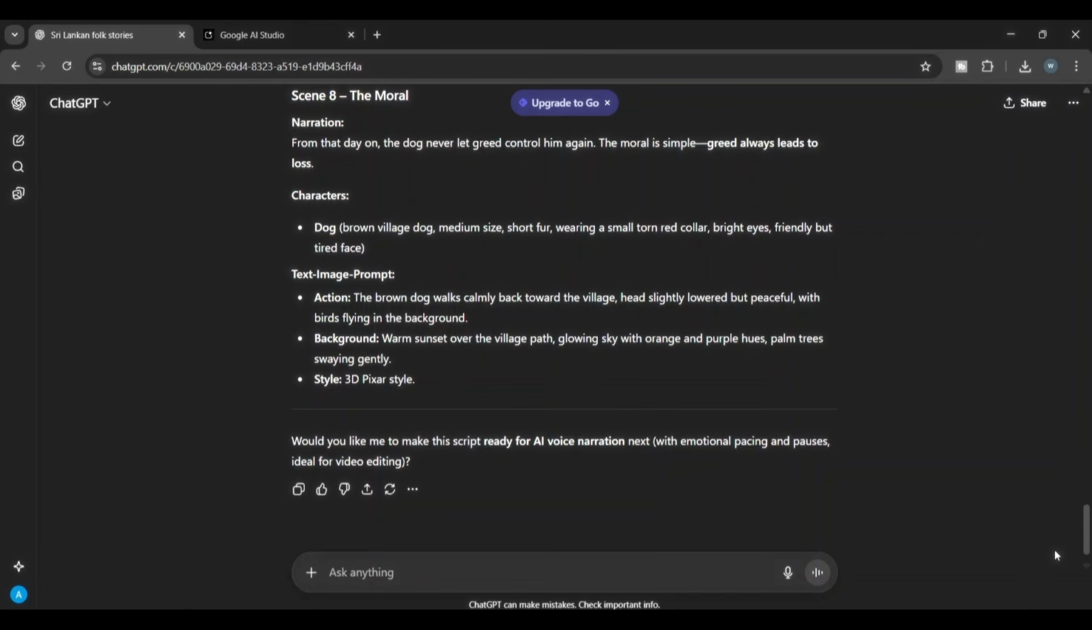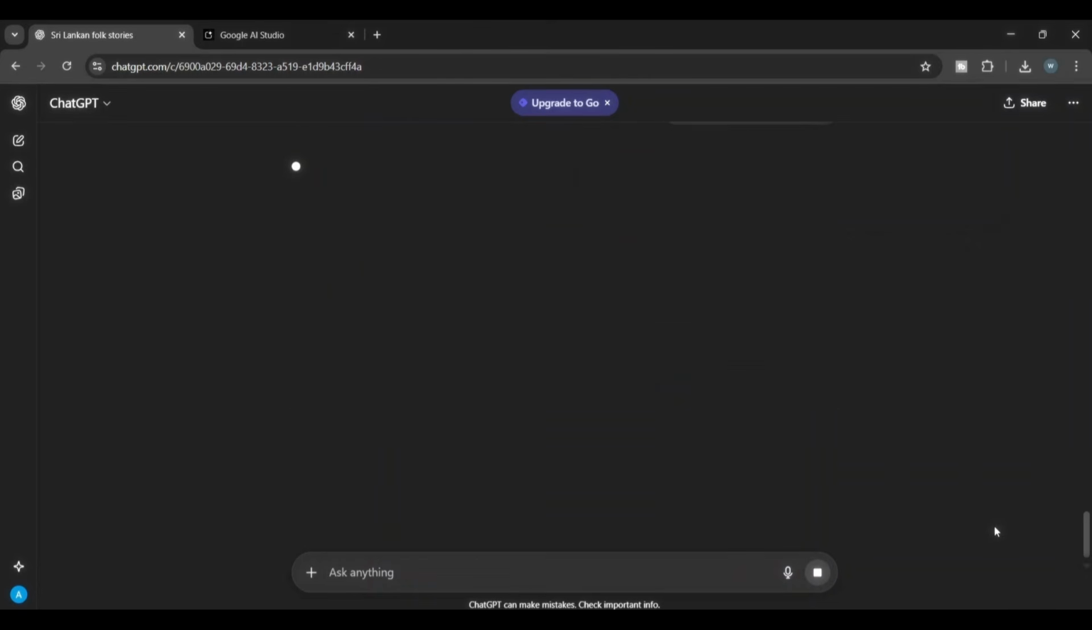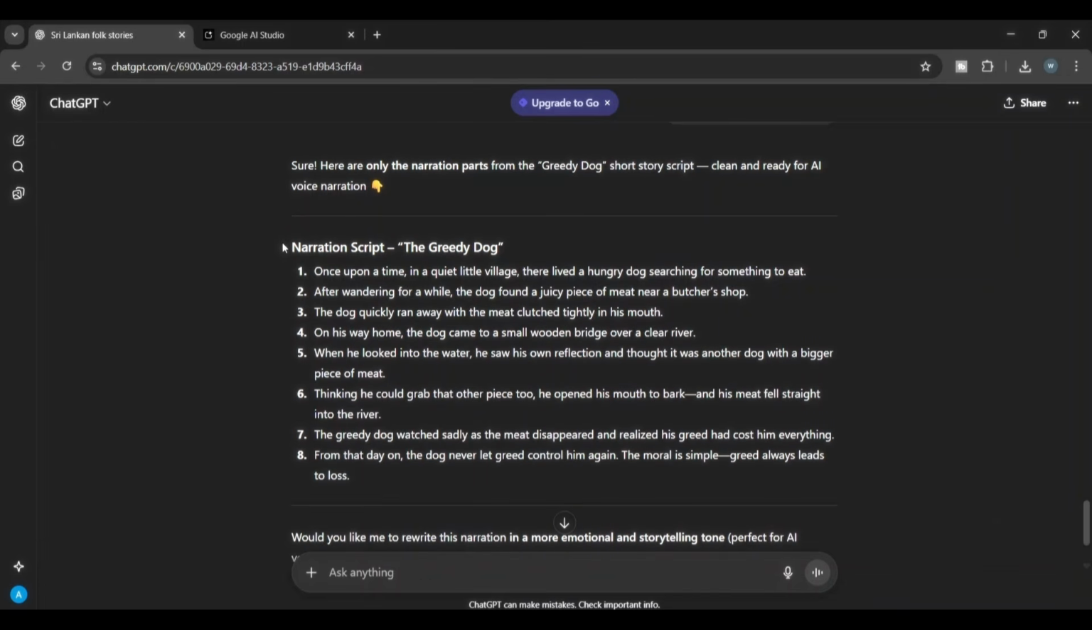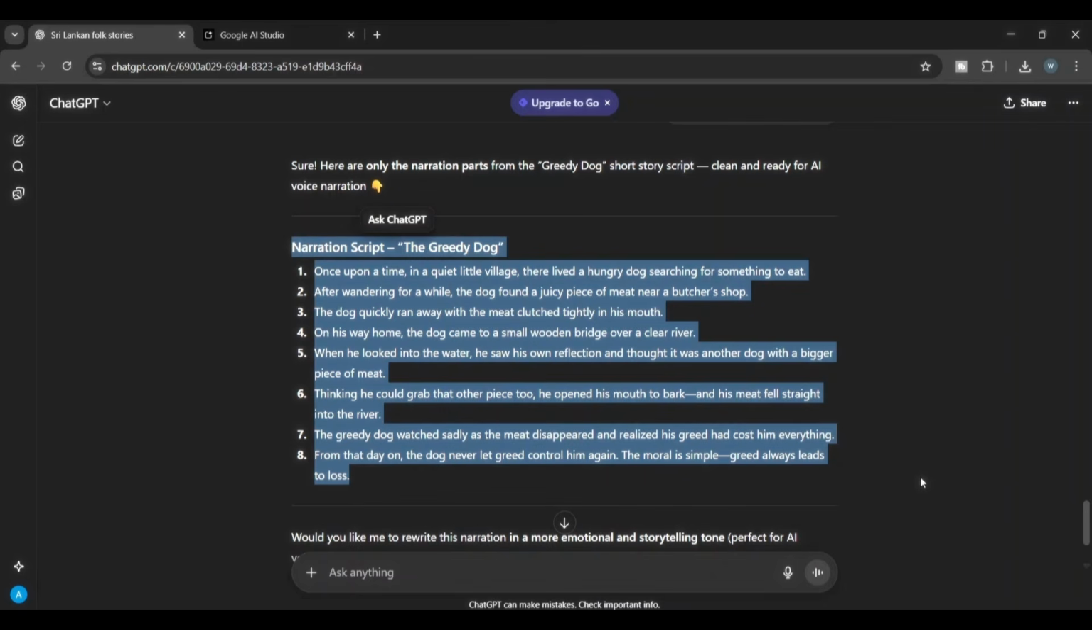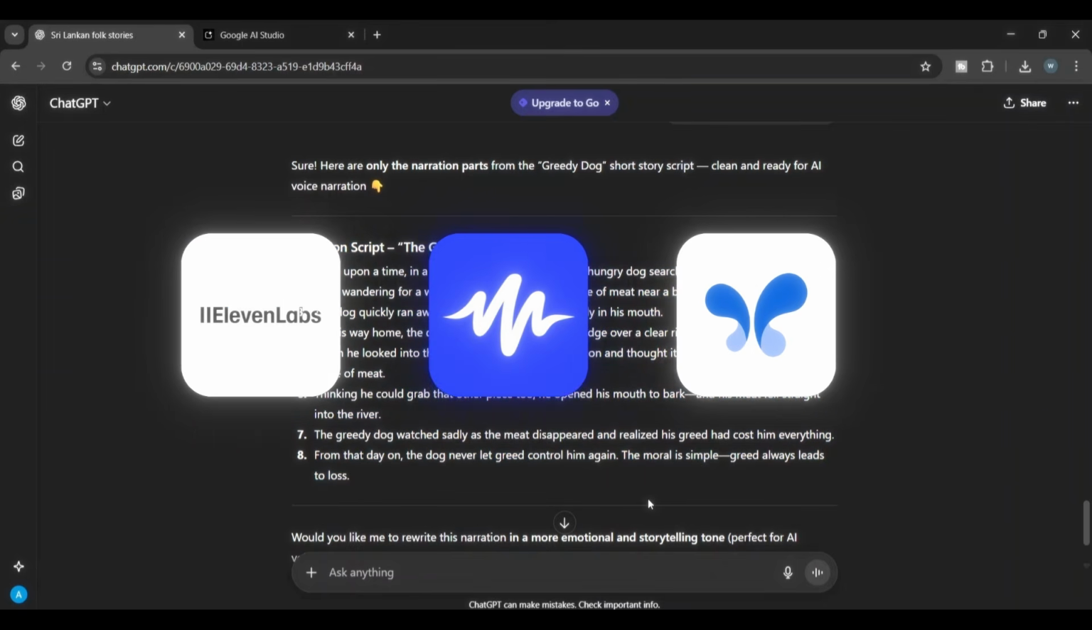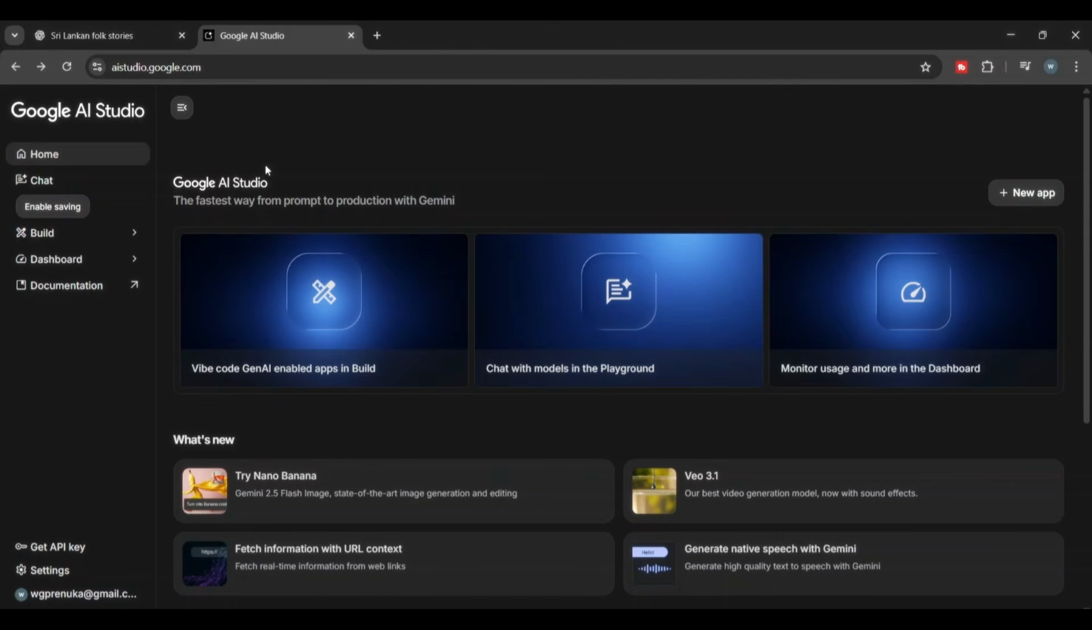So, to do that, first, come to ChatGPT, copy the third prompt given in the description, paste it, and press enter. Then, it will separate the narration parts present in our story. Alright, so now, let's see how to create our voiceovers. You probably know that there are many websites to create voiceovers, like 11 Labs. But today, I'm going to use this Google AI Studio tool.